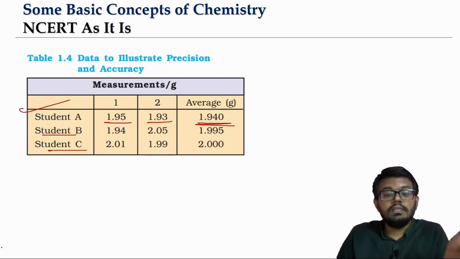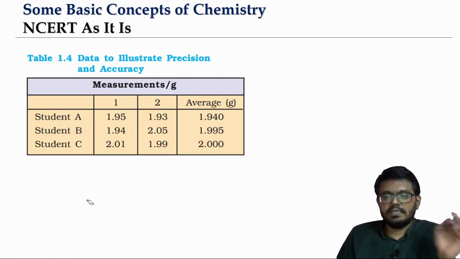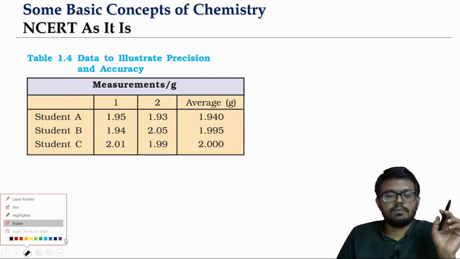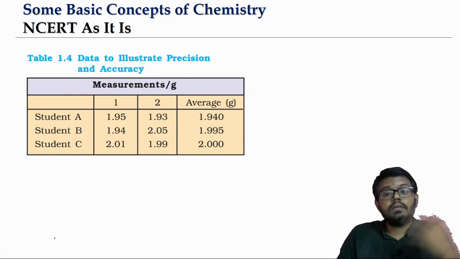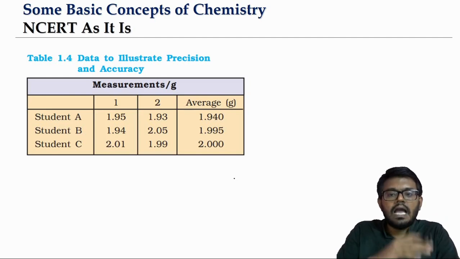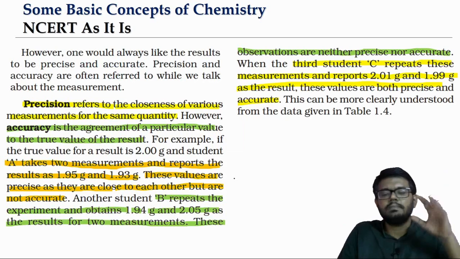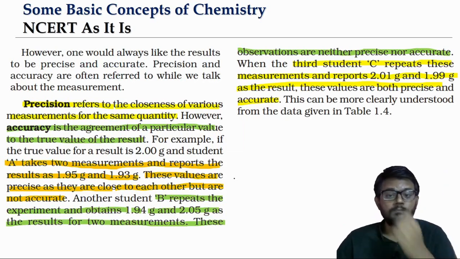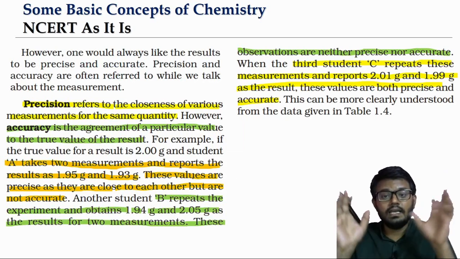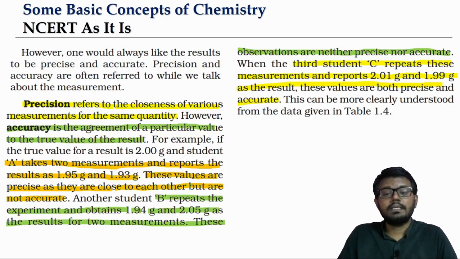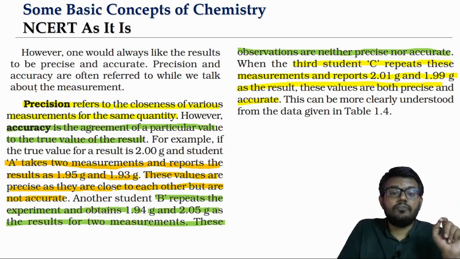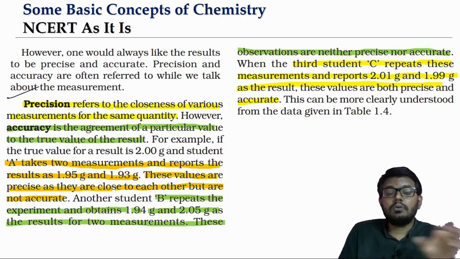Sometimes experiments will be repeated even more number of times. Here is just one sample illustration, but experiments generally can be repeated multiple number of times, so that you will be able to average out the possible errors. All this is a little bit into what we call the error analysis principles, but here we have two ideas. One is the idea of precision, and second is the idea of accuracy.